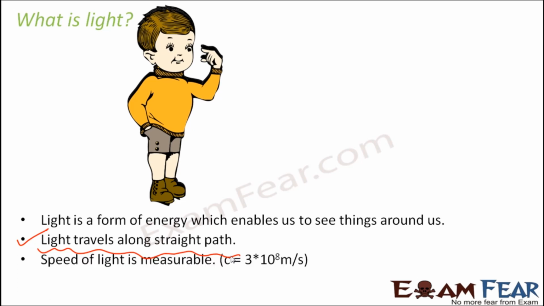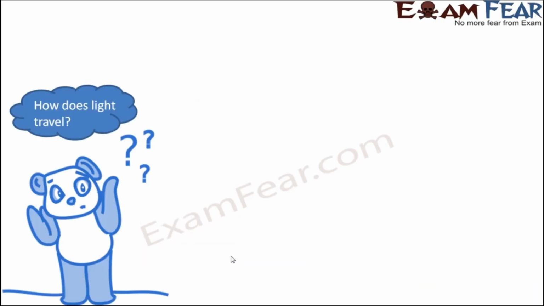Speed of light is very huge. Light travels at a very high speed of around 3 into 10 to the power 8 meter per second, which is an extremely high speed. Now, you may be quite surprised with the fact that light travels along a straight line. So let us do this simple experiment.